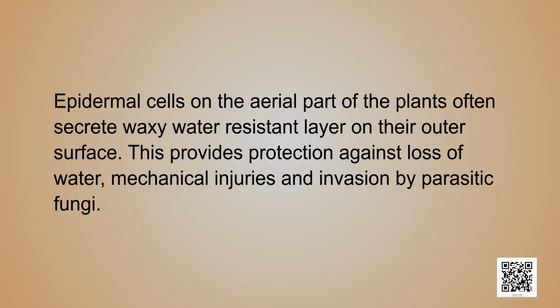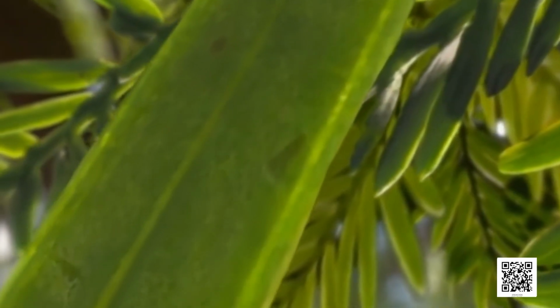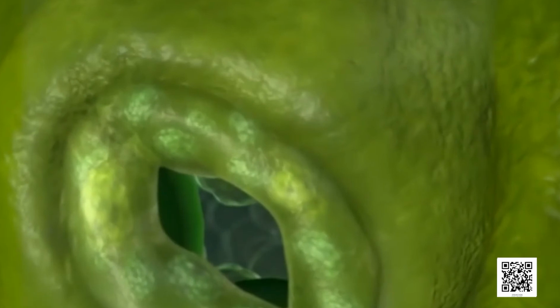Epidermal cells on the aerial parts of the plant often secrete a waxy, water-resistant layer on their outer surface. This provides protection against loss of water, mechanical injury, and invasion by parasitic fungi. There are small pores here and there in the epidermis of the leaf. They are called stomata. These stomata are enclosed by two kidney-shaped guard cells. They are necessary for exchange of gases with the atmosphere.